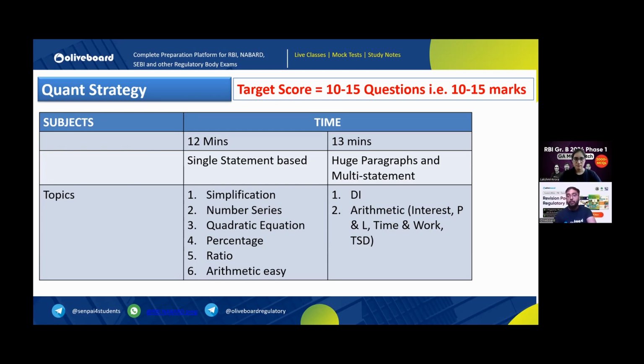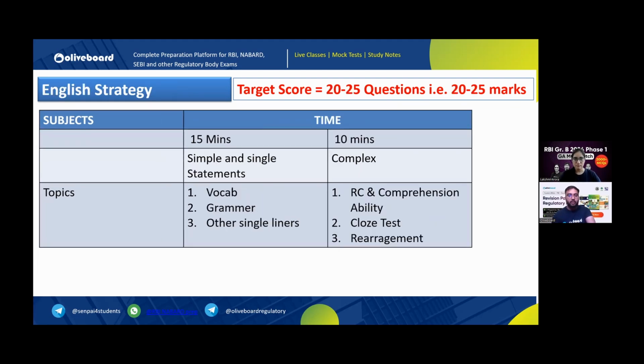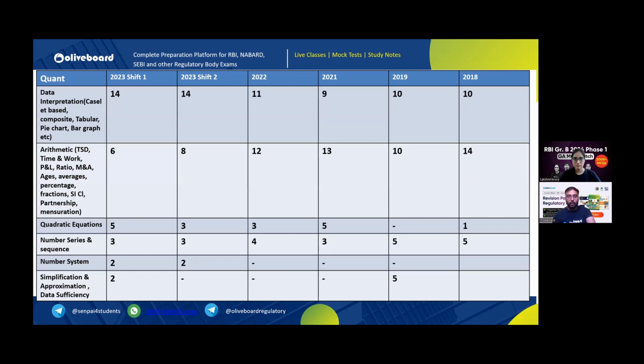But there are also some people who are completely scared of DI and they only go for single statement based questions. So to show you the clear picture of what quant is all about, we can discuss this. If you look at data interpretation, that is DI, what are the different topics in DI? Caselet based DI is where there are multiple cases. One is tabular, where a table is given and there are multiple variables, 4 friends, 4 t-shirts, 4 places, it can be like that. One is the pie chart one.